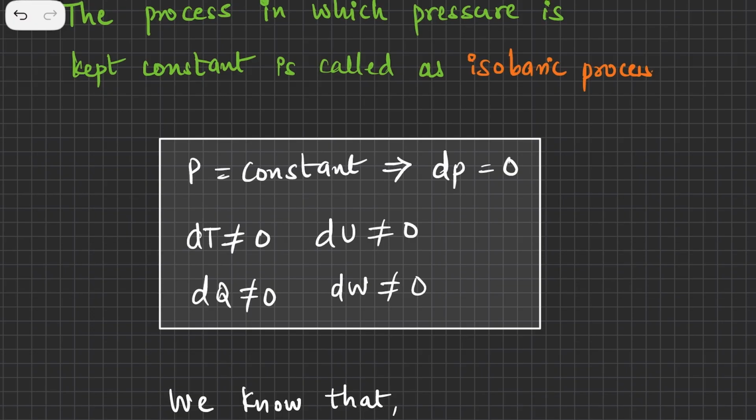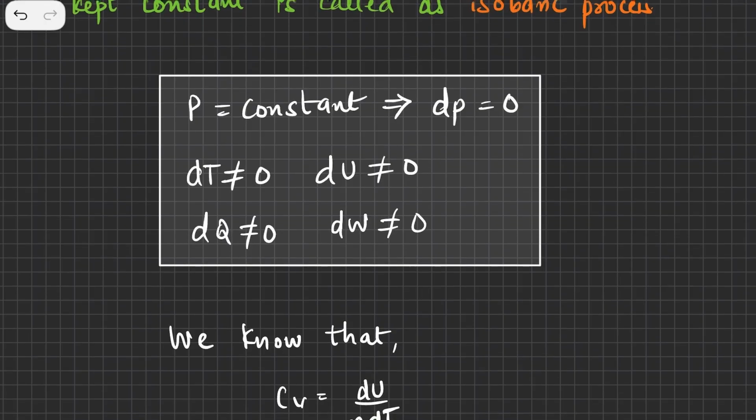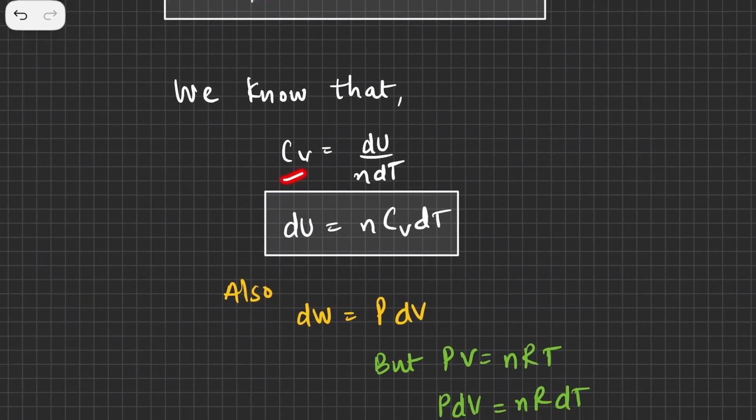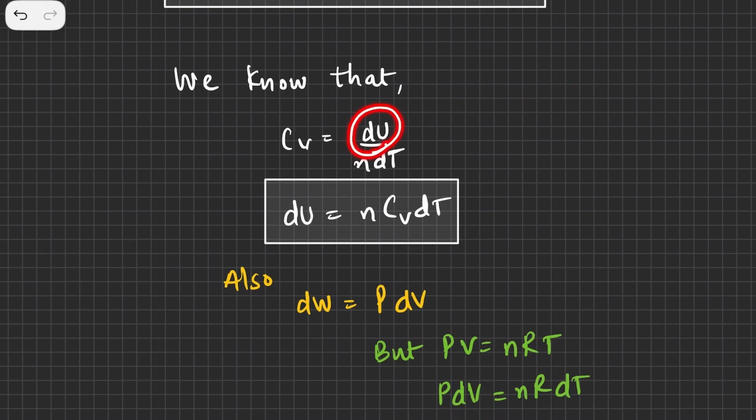Now let's try to figure out certain things over here. We know that Cv is equal to dU by ndT. This is an equation which we derived in the kinetic theory of gases in one of the previous chapters. So if I keep dU on one side, ndT is the term which I'll move to the other side. So I'll get nCvdT, and dU as it is on one side.